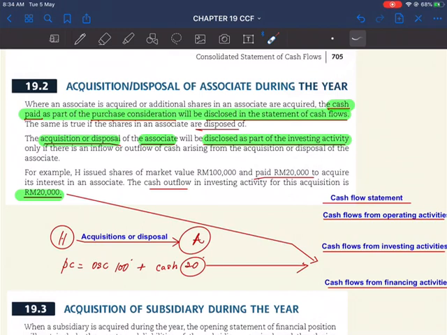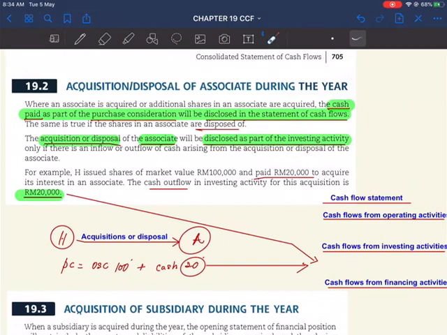This is with regard to cash outflows for acquisition or disposal of associate company. The amount that we're going to disclose is only the amount where we paid for the purchase consideration in the form of cash only, not in the form of ordinary shares or preference shares, but cash or bank only.